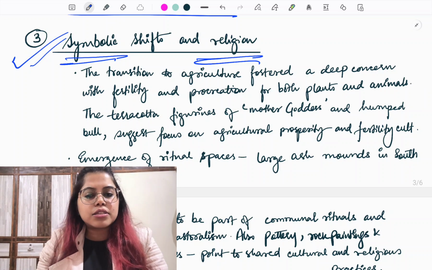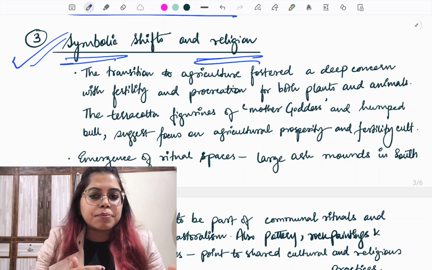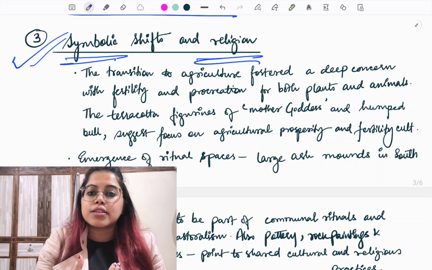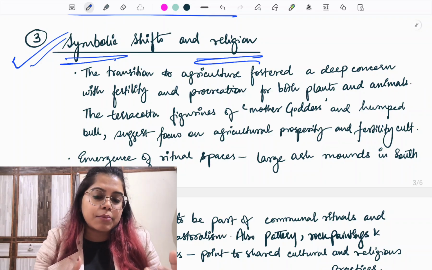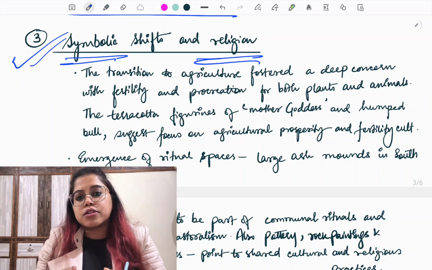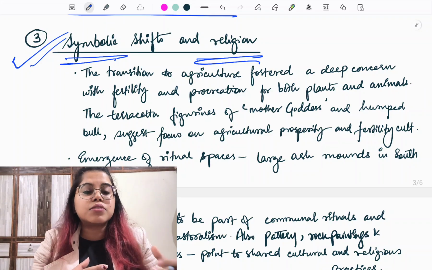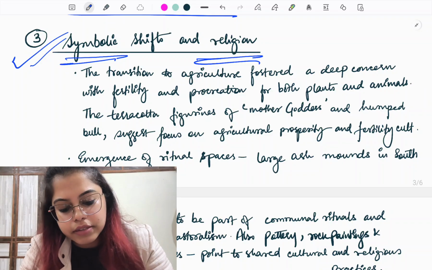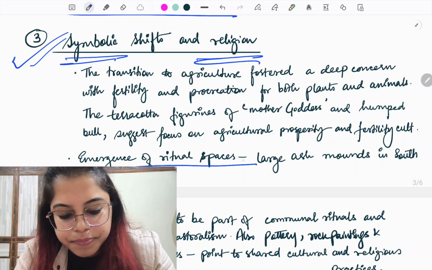So what is a symbolic shift? In the Neolithic period, we are seeing more and more symbols that are associated with fertility. For example, in the Chalcolithic period, we are going to see the mother goddess, proto-mother goddess, and the humped bull, which was used in agriculture. So these kinds of symbols are gradually developing. Along with that, I definitely told you about religion.